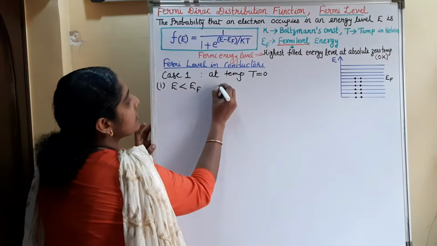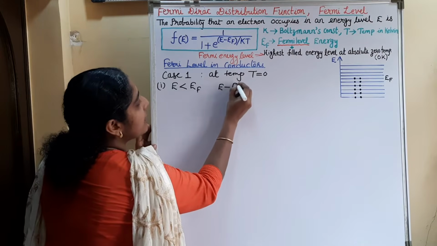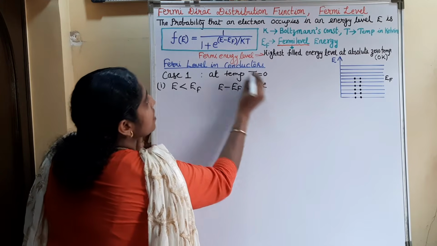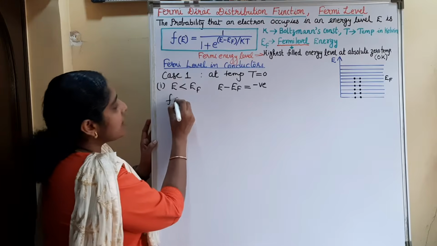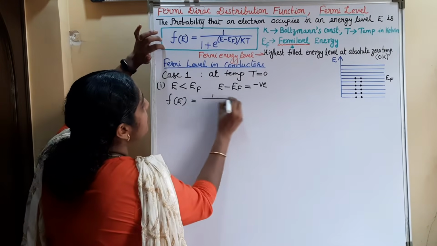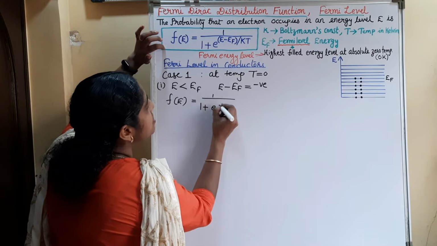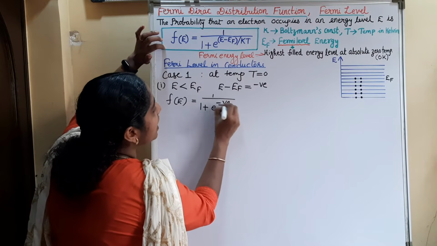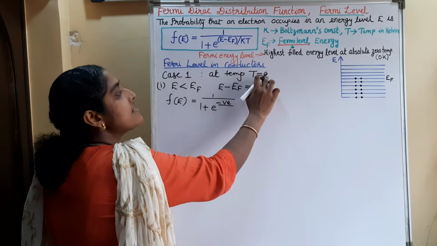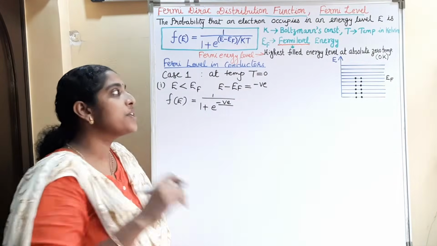For energy levels below the Fermi level, E minus EF is negative. So the Fermi-Dirac distribution function is 1 by 1 plus e raised to a negative value divided by k, the Boltzmann constant, into T, and here we are considering the case of 0 Kelvin.